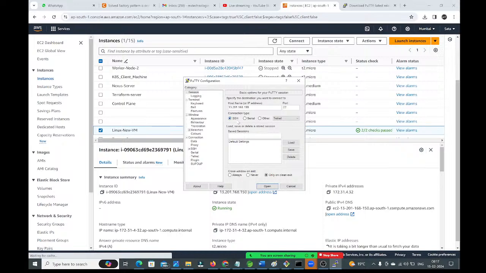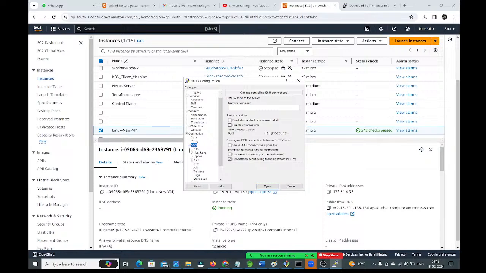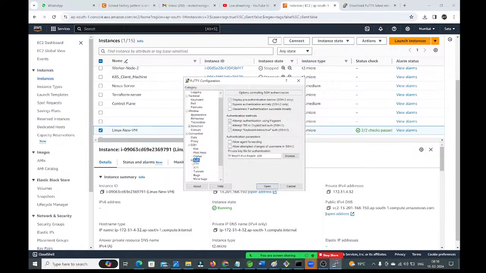Okay, fine. So then we need that PPK file. Whatever PPK file we have generated, that PPK file we require. How will you get that PPK file? See, guys, here on the left side we have a list of options. Here we have the SSH. Just click on the SSH, guys. Once you click on the SSH, here we have the Auth option. You do not need to click on this plus symbol. Just select that Auth option, guys.